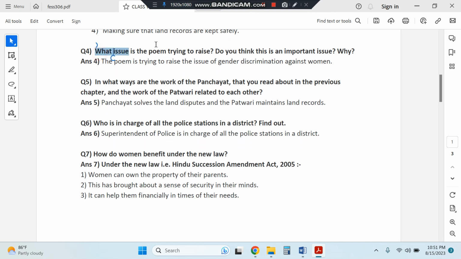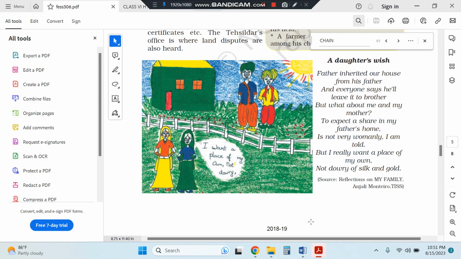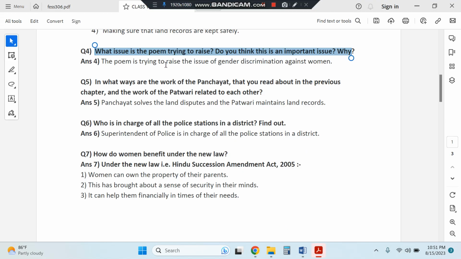Then question 4: what issue is the poem trying to raise? Do you think this is an important issue? There's a poem given in your book in this lesson. The question is asking, what is the message of this poem? So let's see. The poem is trying to raise the issue of gender discrimination against women. The next question: in what ways is the work of Panchayat different from the work of a Patwari? Panchayat solves land disputes and Patwari maintains land records.